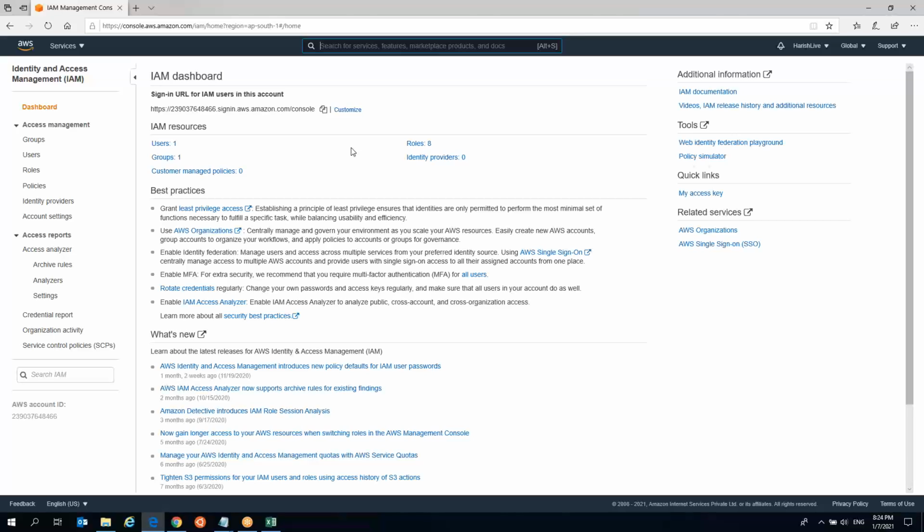You can see that there is one user and there is one group. Again, you can go for the group and you can add one more user by creating the user. In the same way, the user and group management can be done. You can create multiple users and you can shift them to multiple groups. Is that fine, sir? Are you clear with this?